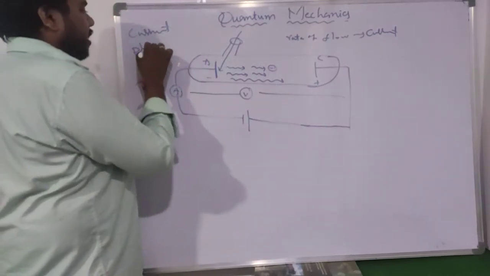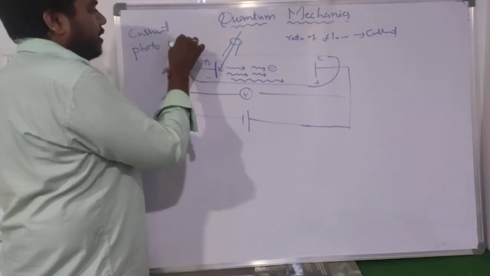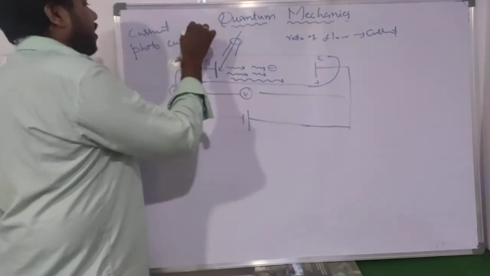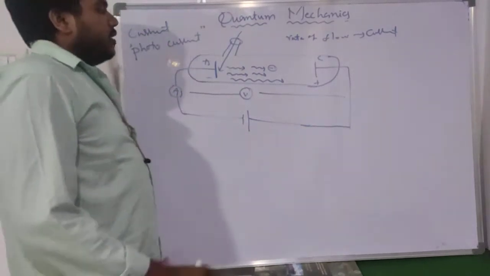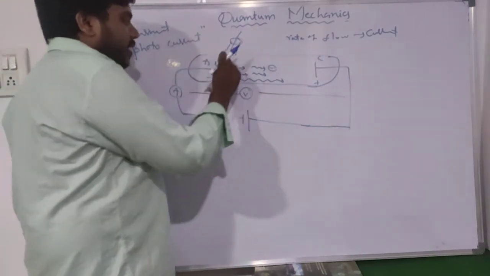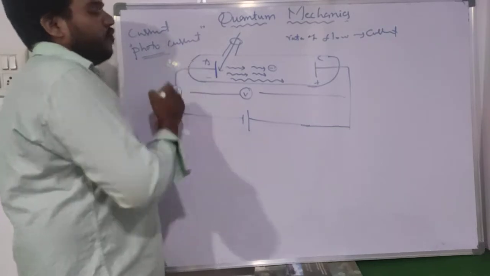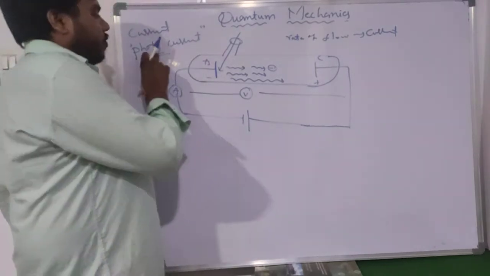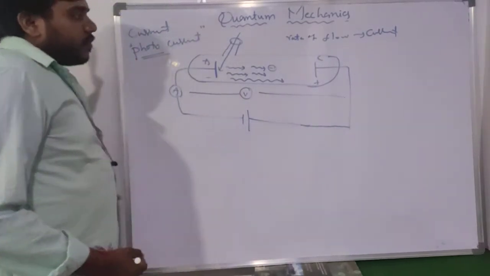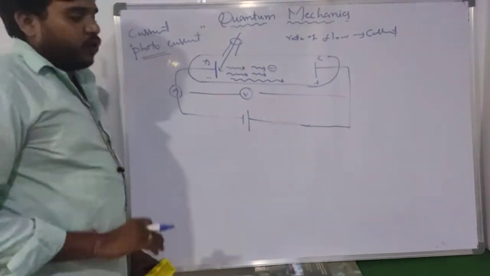This current is known as a photocurrent. Why do we call it a photocurrent? Because this current is generated by the incident photons or incident light. So that's why we call it photocurrent. That process is known as the photoelectric effect.